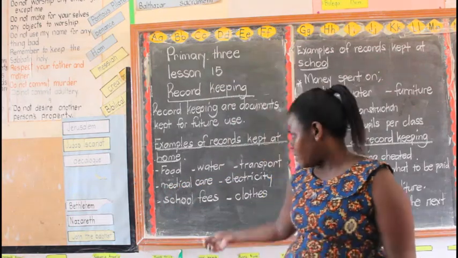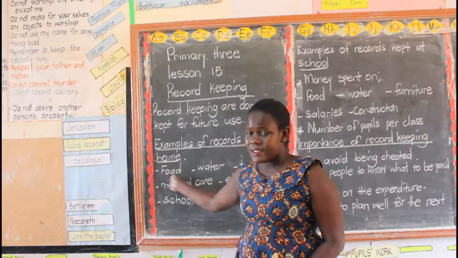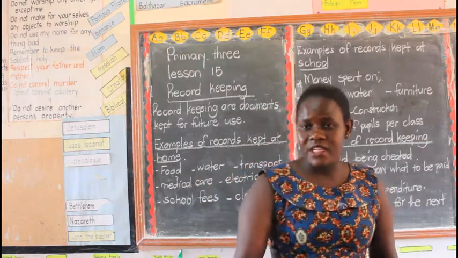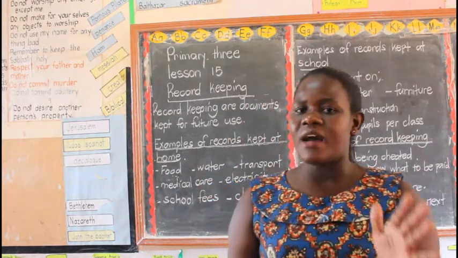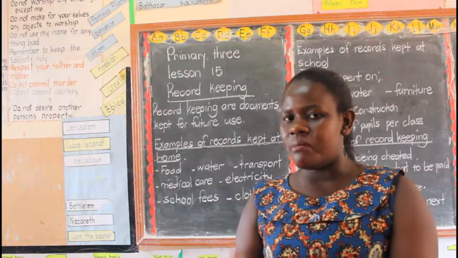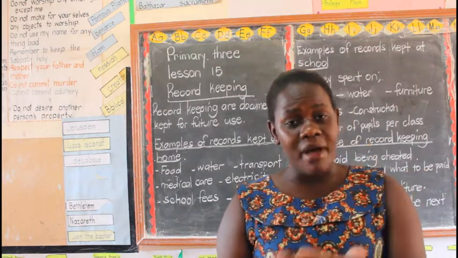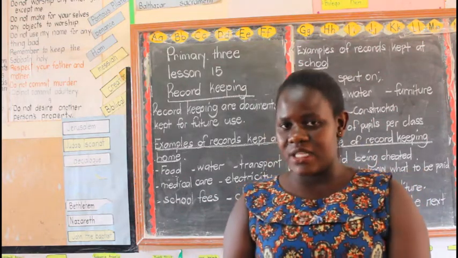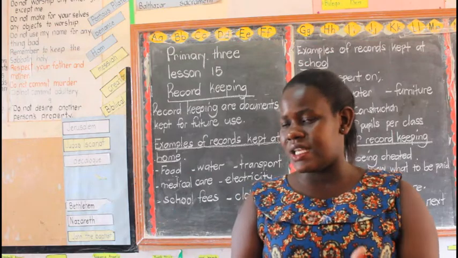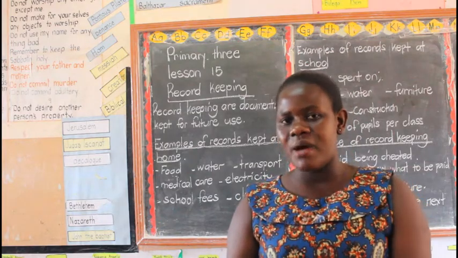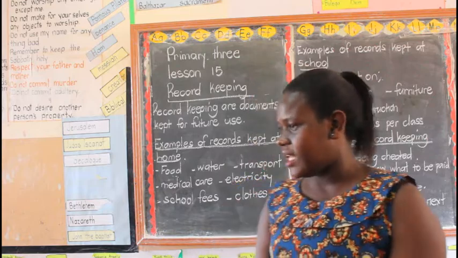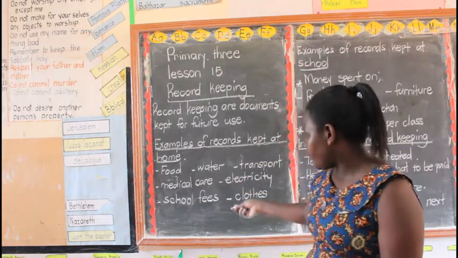One, food. Yes, they can write down and say, this month we have spent this amount of money on buying food. So they write it down and keep it, and they see, what about next month? How much will they spend? So they can keep records for food.